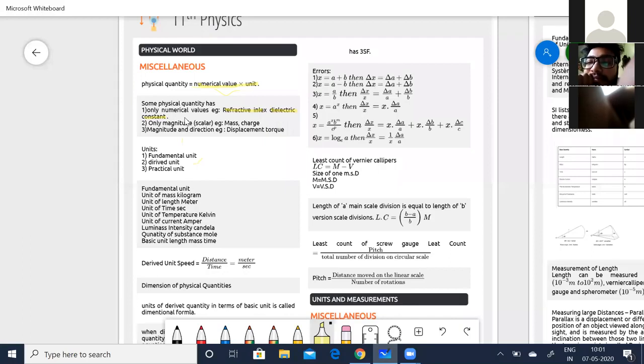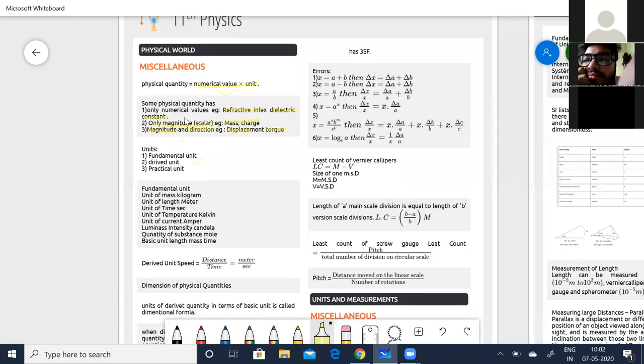Some quantities have only magnitude, like mass and charge. Such quantities are called scalar quantities. Some quantities have magnitude and direction. For example, displacement, velocity, and torque are examples of vector quantities. So basically we have come across three kinds of quantities: constants, quantities that have only magnitude, and quantities that have magnitude and direction.